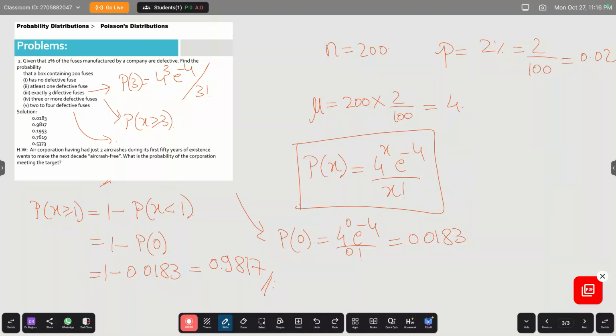So I hope you have understood the discrete probability distribution, and under that, 2 important distributions: one is the binomial distribution and another is the Poisson distribution.